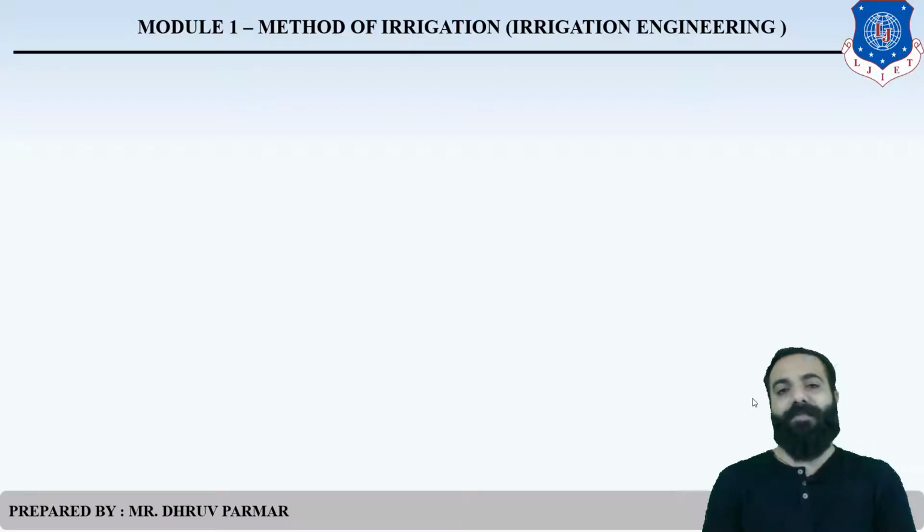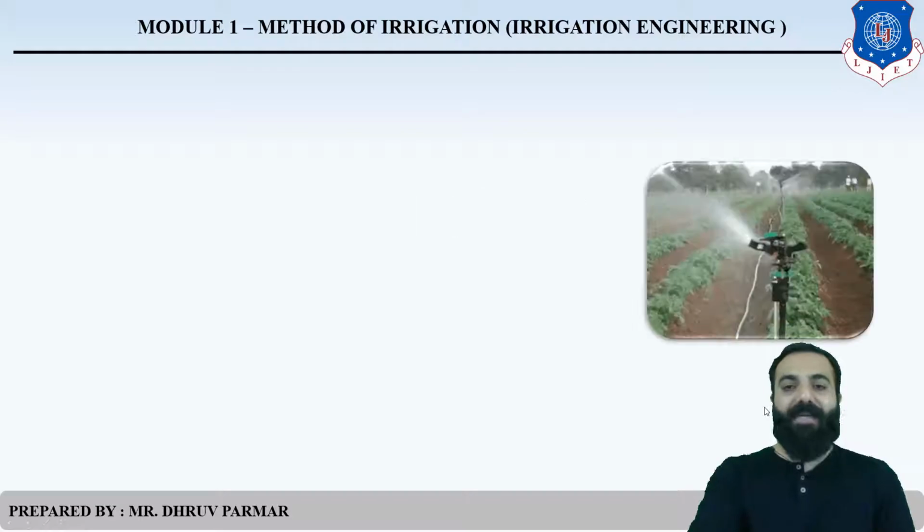Hello friends. In the previous lecture we just completed the types of irrigation called subsurface irrigation. Clear? The third type is called sprinkler irrigation, and after that we will discuss drip irrigation. In this lecture, please pay attention.